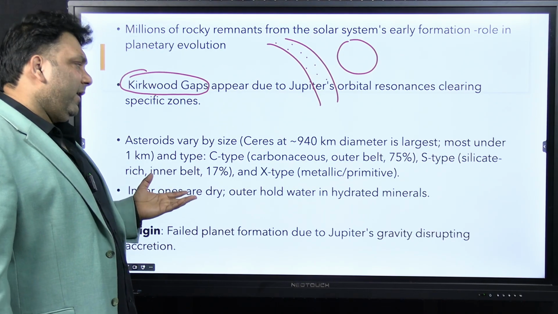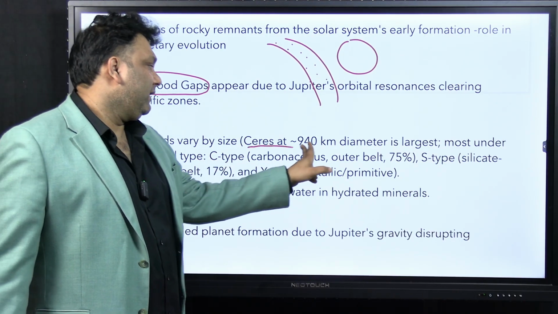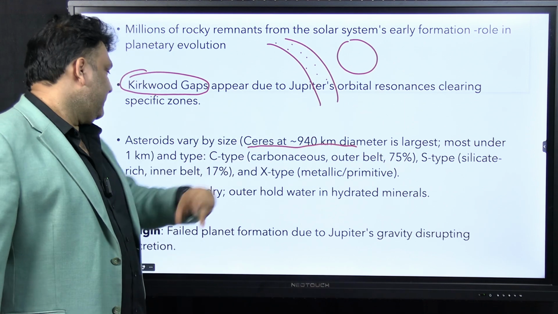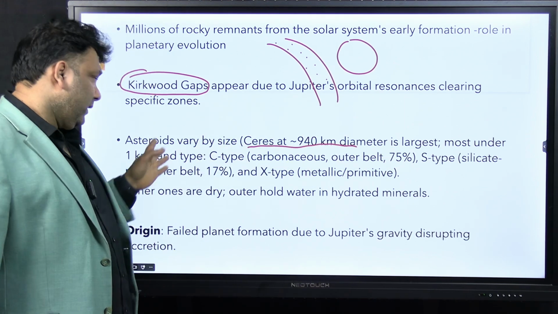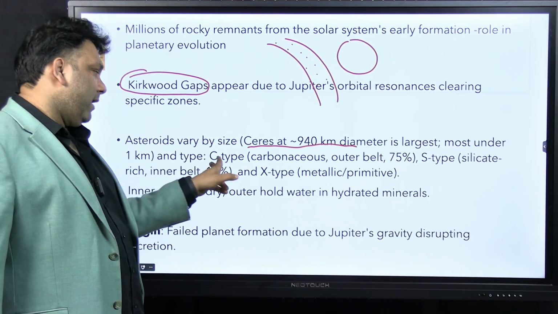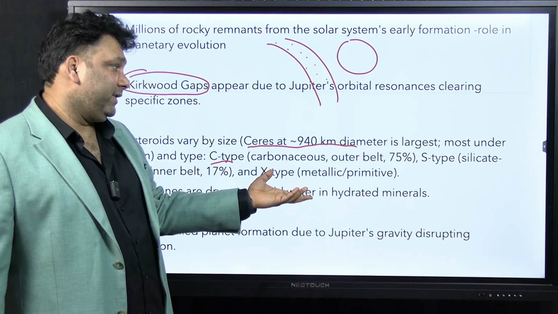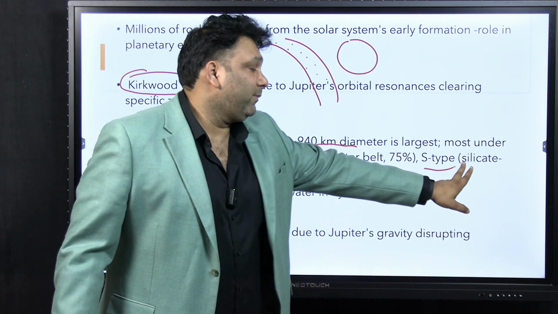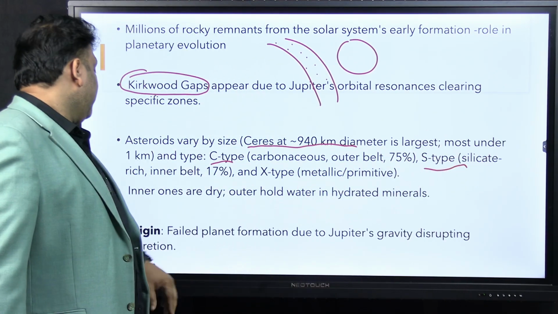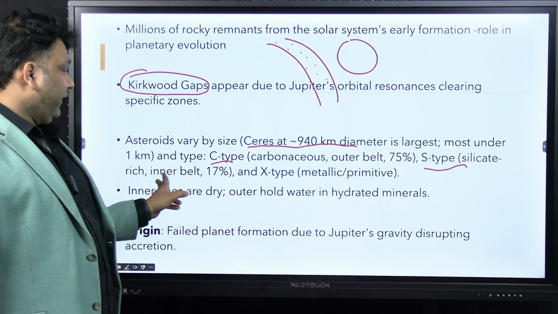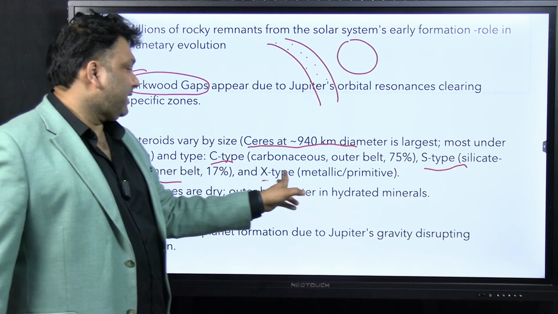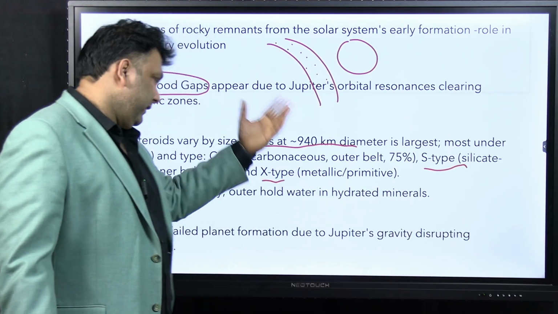And asteroids vary by size. There's Ceres, 940 kilometers in diameter, which is the largest. Most of them are under 1 kilometer. You'll have type C, which means completely carbonaceous. You'll have S type, which means silicates, made of rock. Of course in the inner belt you'll have this. You'll have X type also, metallic. Anyways, I've explained that.